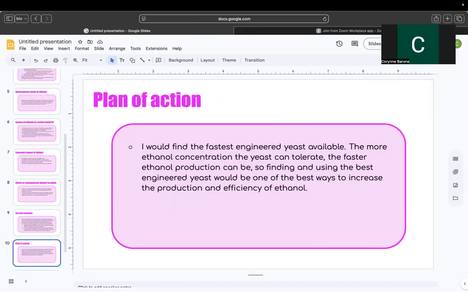My plan of action would be to find the fastest engineered yeast available, because the more ethanol concentration the yeast can tolerate, the faster ethanol production can occur. So if we find and use the best engineered yeast, that would be one of the best ways to increase the production and efficiency of ethanol.